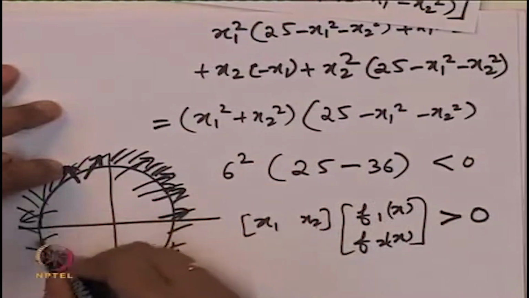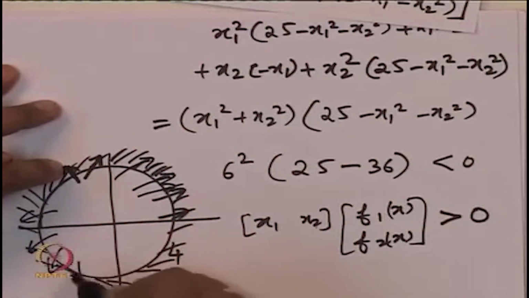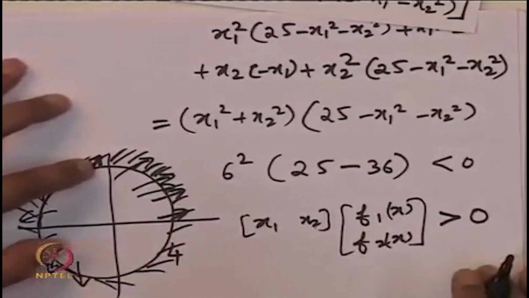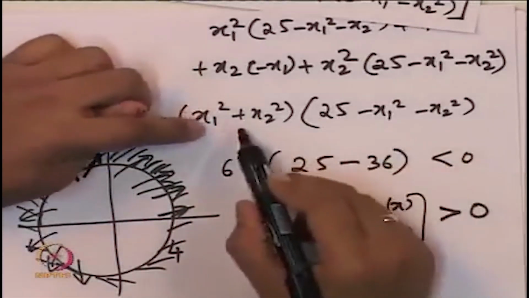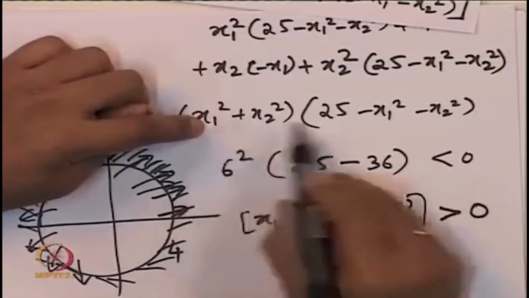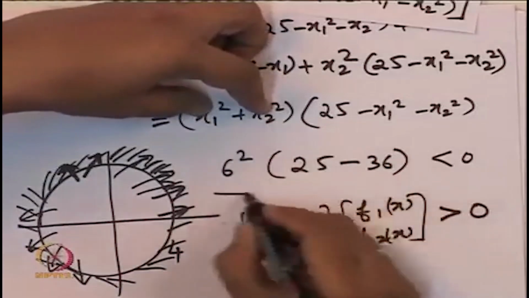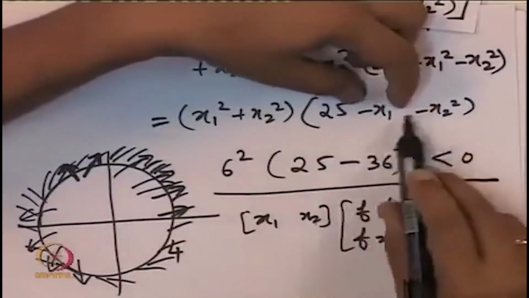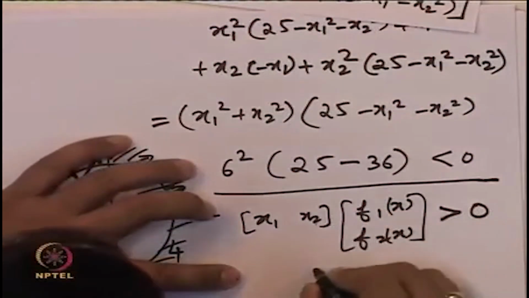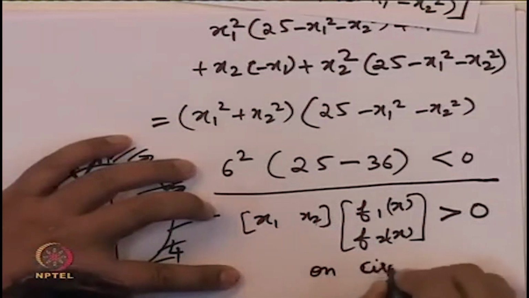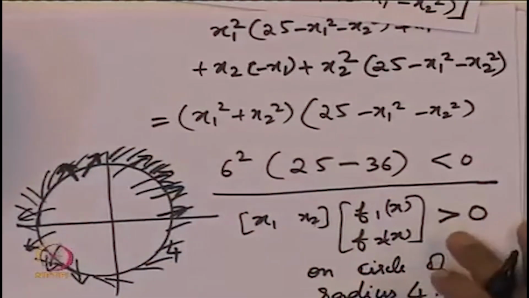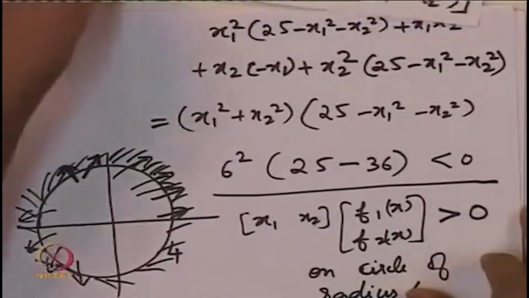Yeah, so there are all these trajectories that are coming into the region as far as the boundary is concerned. As far as which boundary is concerned? The circle of radius 4. So by the same argument, all we have to do is substitute x1 square plus x2 square equal to 4 square and not 6 square, and this quantity becomes 25 minus 16, which is now positive. So this is greater than 0 on the circle of radius 4. So this proves that the set M is positively invariant.